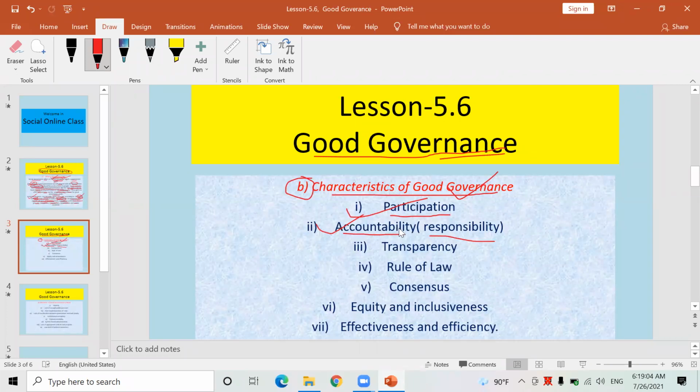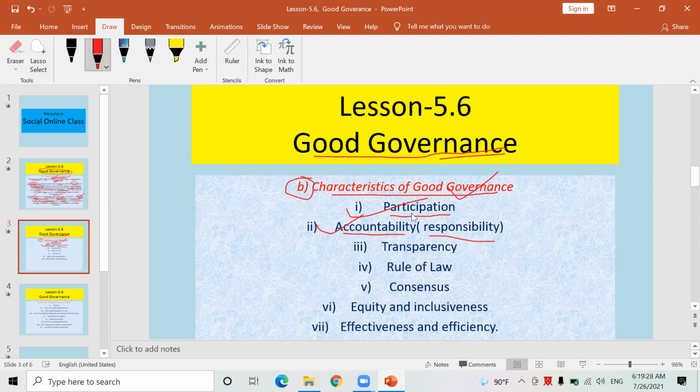This is known as accountability or responsibility. This is also another feature of good governance. If there is good governance, every organ of that government, the civil servants, all work for the welfare of the people and provide state facilities as soon as possible.